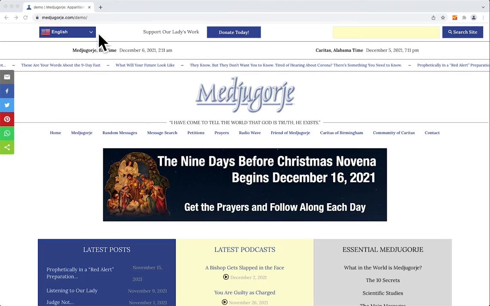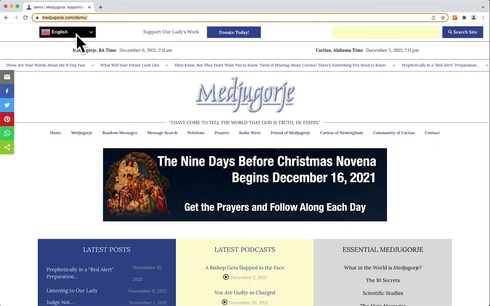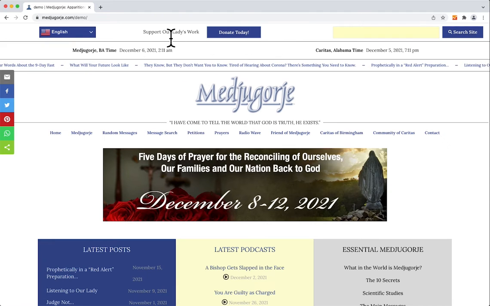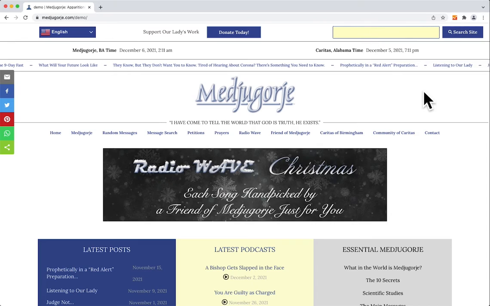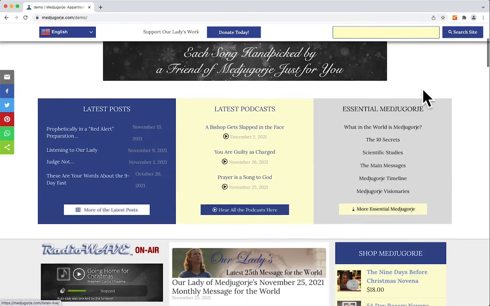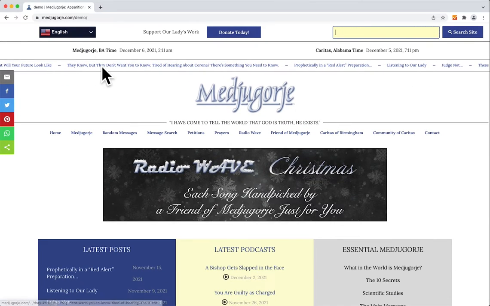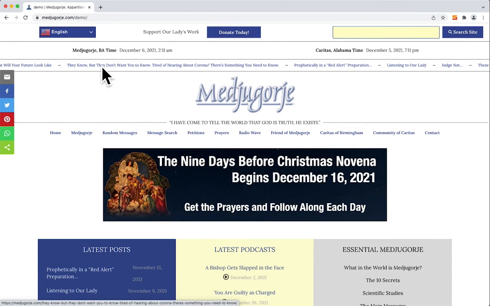The very first thing you'll notice up here on the top bar is your language changer. That's the very first thing available to you. The donate button is available here, along with the ability to search the site. This bar floats, so no matter where you are on the website, it will always be there. You can always change your language on any page.